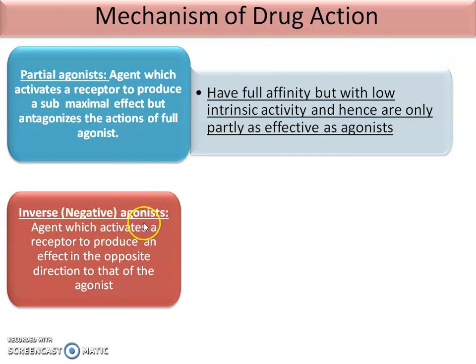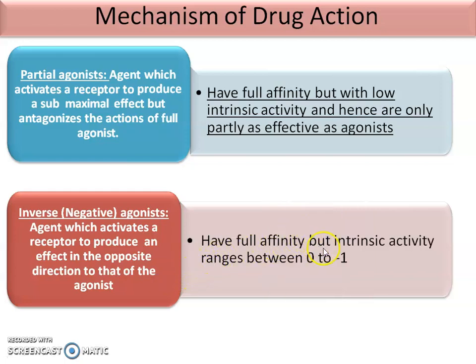Then inverse agonist or negative agonist: these are the agents which activate a receptor to produce an effect in the opposite direction to that of the agonist. That means it produces the effect that is opposite of that of the agonist. They have a full affinity but intrinsic activity ranging between 0 to -1. They fully form the DR complex, drug receptor complex, but the intrinsic activity is low, between 0 to -1.